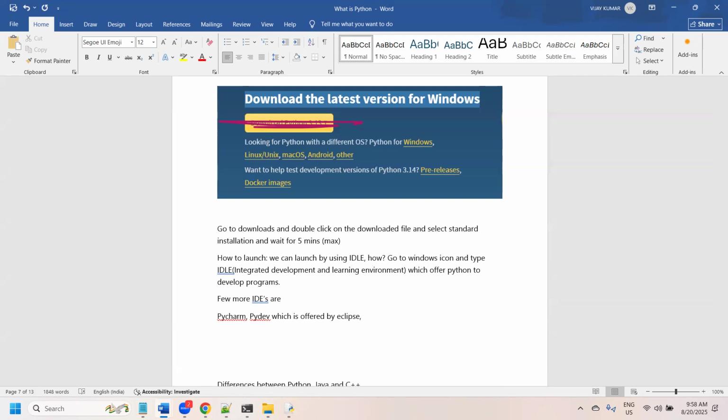Along with PyDev, we also have Spyder and Jupyter, and Anaconda. There are multiple things, and we even have beginner options. These are the different ones.